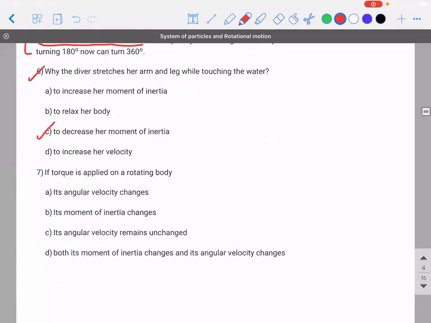Second, if the torque is applied on a rotating body, its angular velocity changes; its moment of inertia changes, its angular velocity remains unchanged; both its moment of inertia changes and angular velocity changes. Which one is right? Option A. That's right, because torque is equal to I alpha. When torque is non-zero, moment of inertia of an object is fixed about a given axis. It will not change. Whereas alpha will change. When will alpha change? Only when the angular velocity changes. So option A is right.